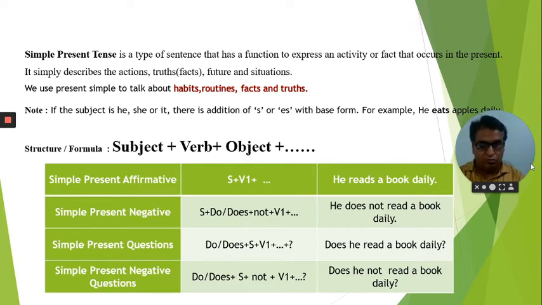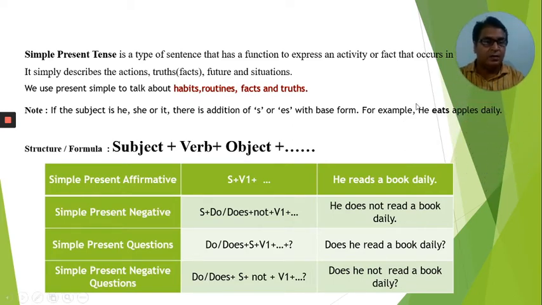routines, facts, and truth. And if we go to the formula of it, it is subject plus verb plus object. There's one more rule which we have to remember, that if the subject of simple present tense is he, she, or it, then there is an addition of s or es with the base form or with the verb. For example, he eats apples daily. He eats apples daily. When will it happen? It will happen if the subject is he, she, or it.